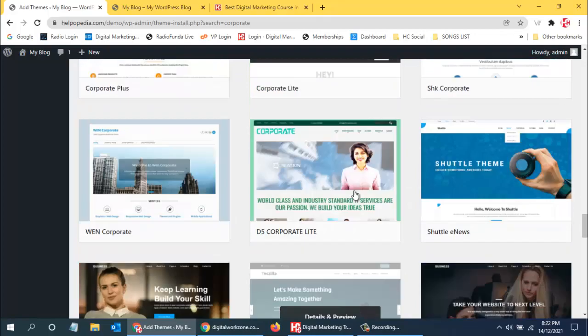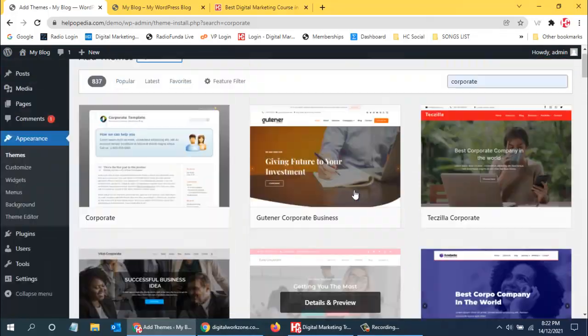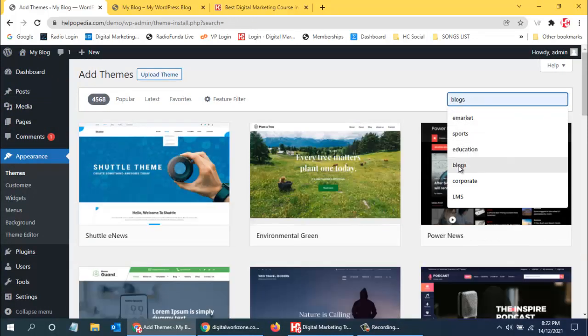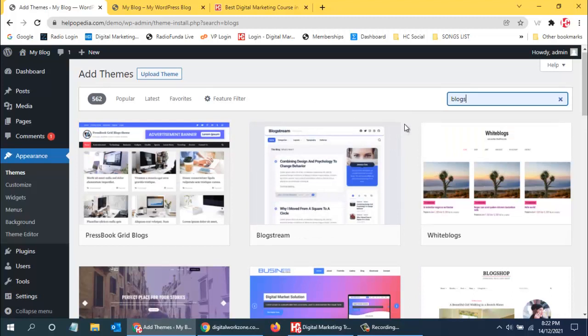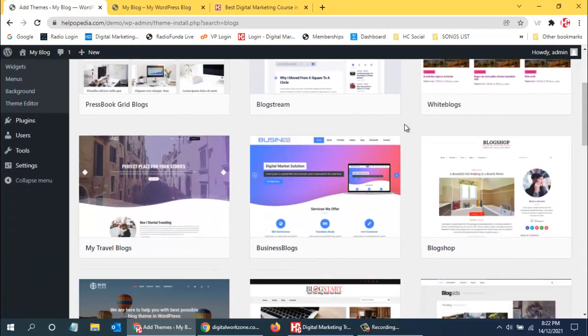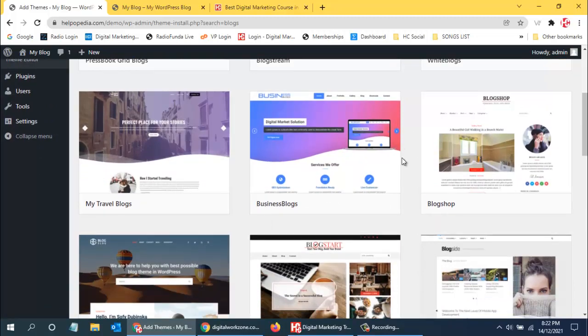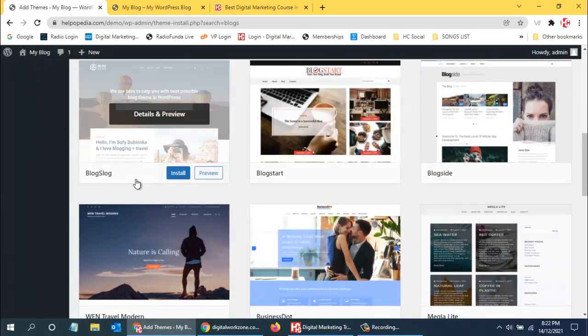Now since we would be doing optimization on a blog, we will be using blogs, because on blogs it's easy to do search engine optimization, as they are updated on a daily basis. So let us see what type of themes we can use. This is Blogstart, Blogslog.